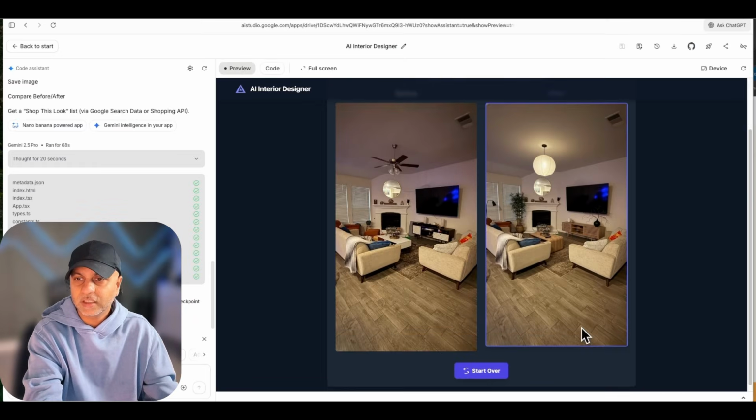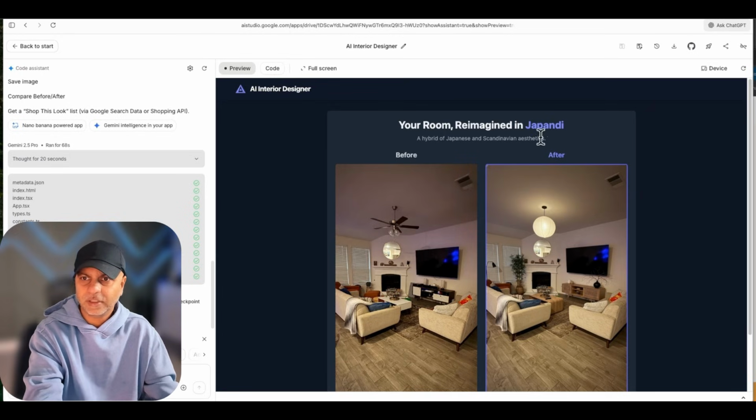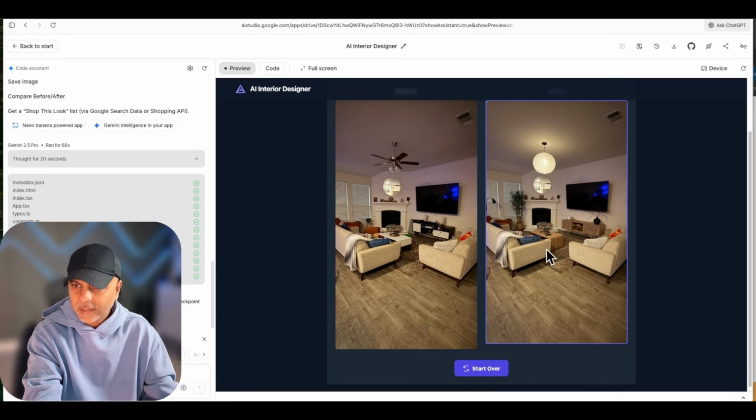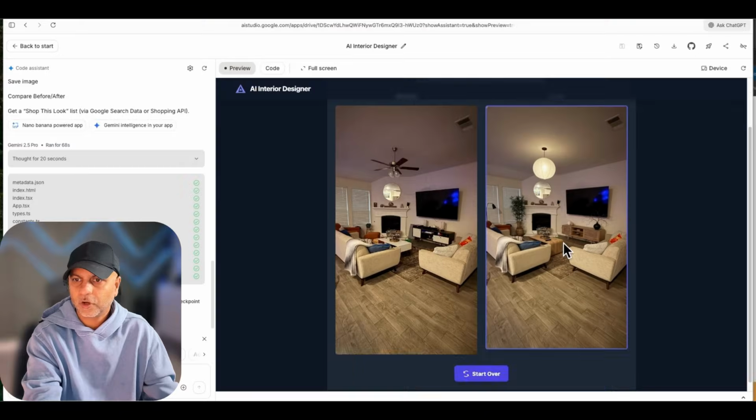All right, I forgot which one this is. Oh, the Japandi, a hybrid of Japanese and Scandinavian aesthetic. I don't see much changes here, except for this console table has been changed. There's a plant here, there's a lamp right here, and then we have a softer, wood console table here.